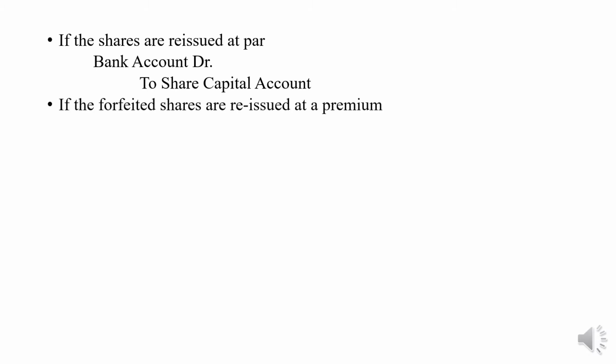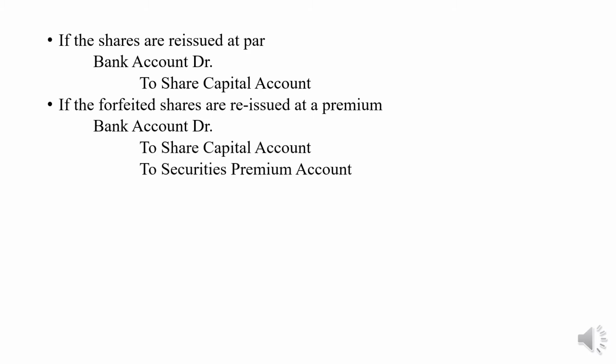If the shares are reissued at par, bank account debit to share capital account. I have already mentioned the forfeited shares are not going to be retained by the company. Instead, they are going to be reissued by the company. When the shares are reissued by the company, the journal entry is bank account debit to share capital account. If the forfeited shares are reissued at a premium, in that case, bank account debit to share capital account to securities premium account. So this is in case the shares are reissued at premium.